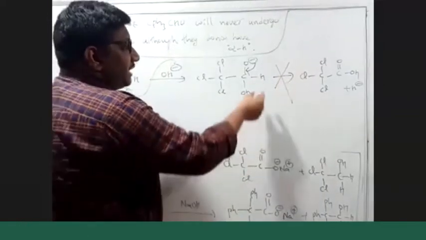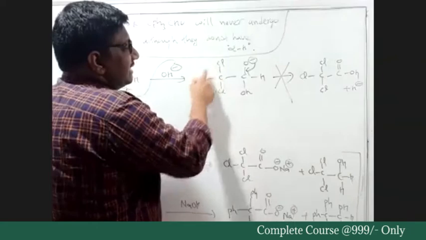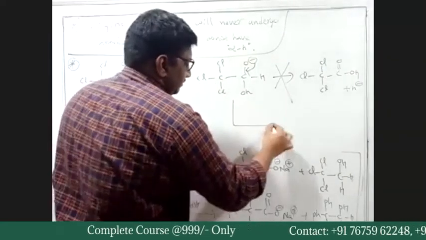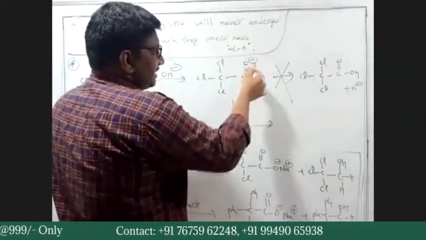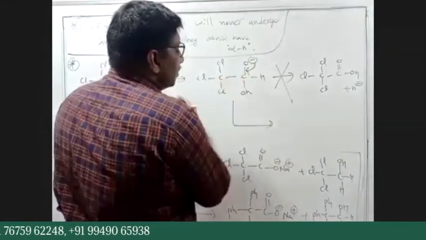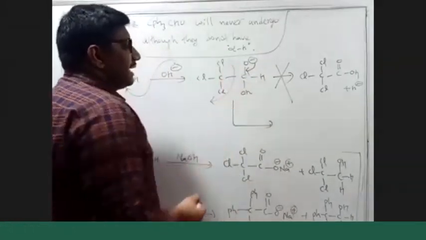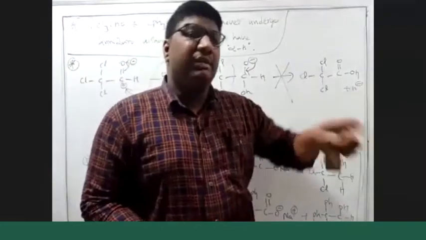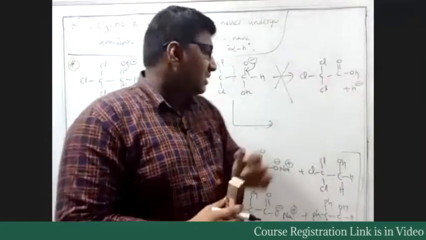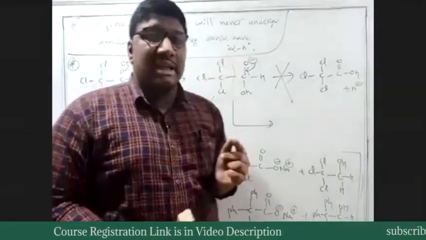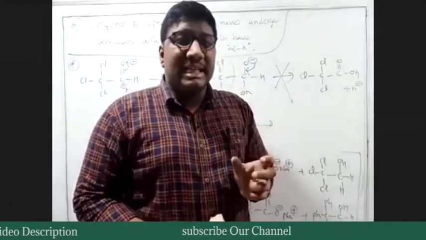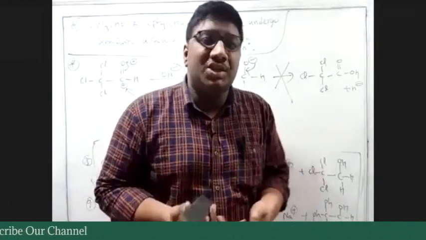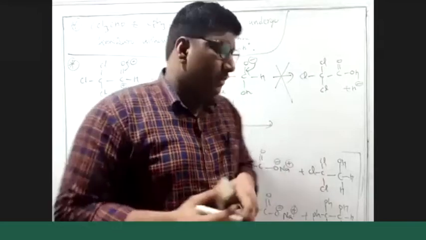Because when compared to hydride ion, the CCl3 group will leave fast. When O minus comes, the CCl3 group itself leaves, because if it leaves, the carbon has a negative charge and it is having 3 chlorine atoms. It can easily abstract the H plus ion from the solution and form chloroform.